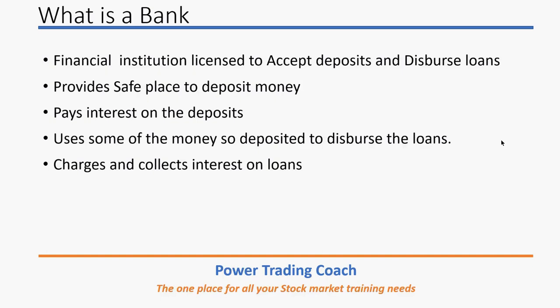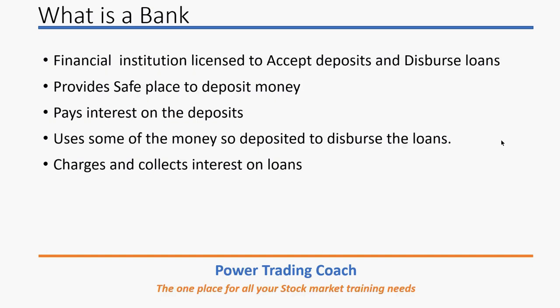So first let us understand the concept of what a bank is. A bank is a financial institution. It has a license from the central bank, in this case in India, it is RBI. So RBI provides the banking license. Based on the license provided, as a financial institution, it can accept deposits and disperse loans. That is the major part of the bank.